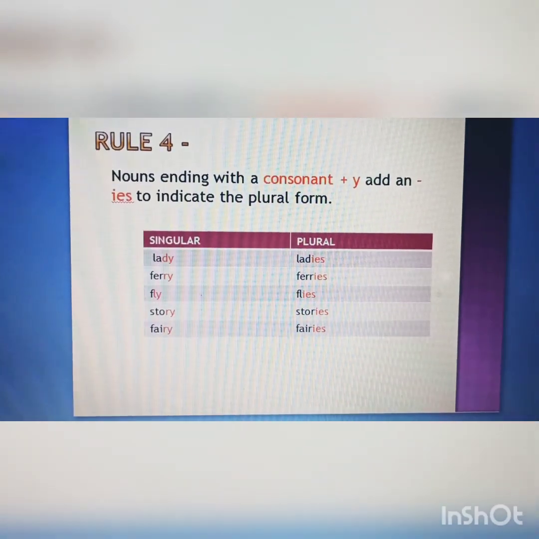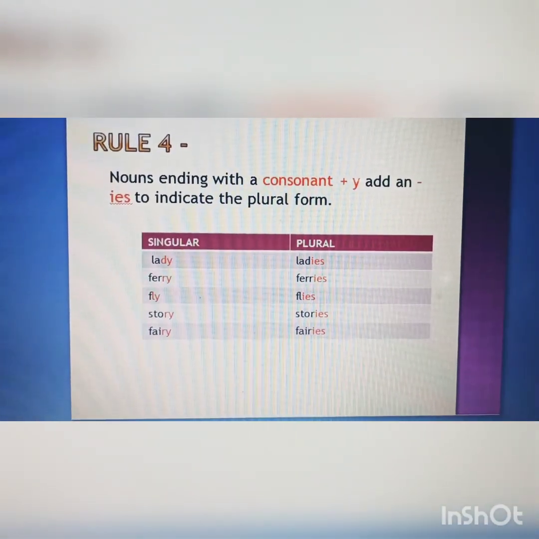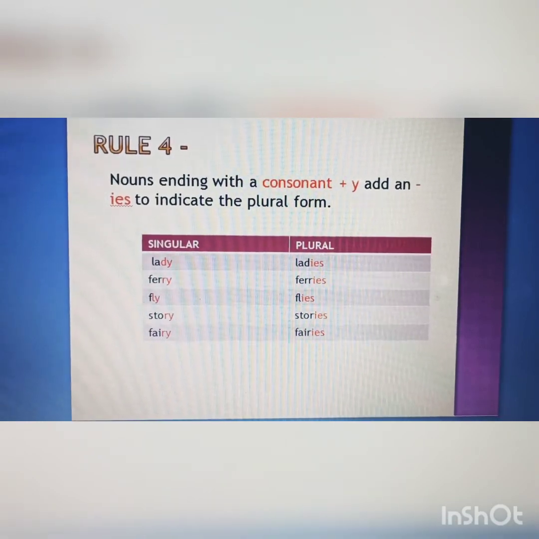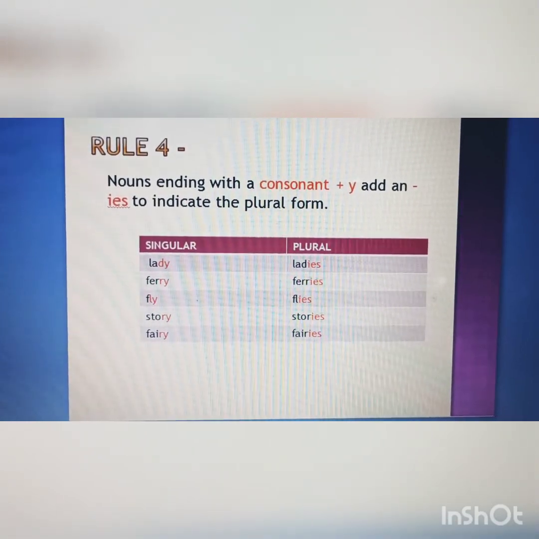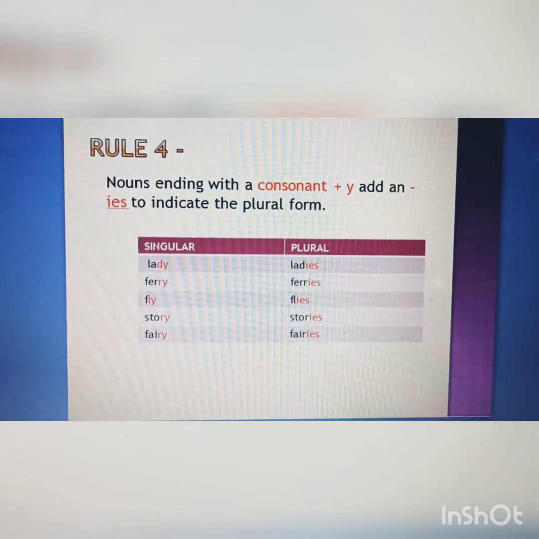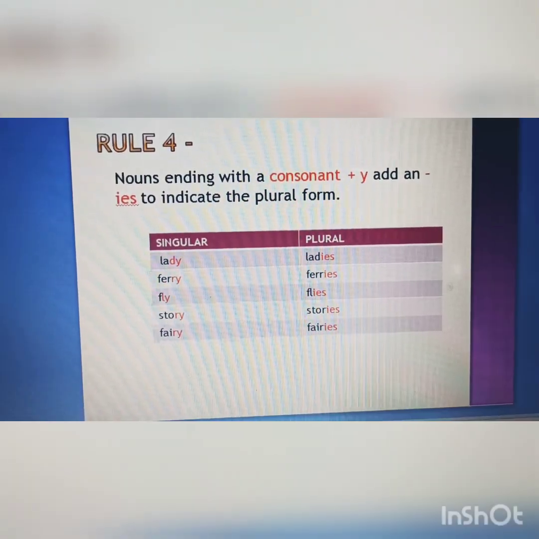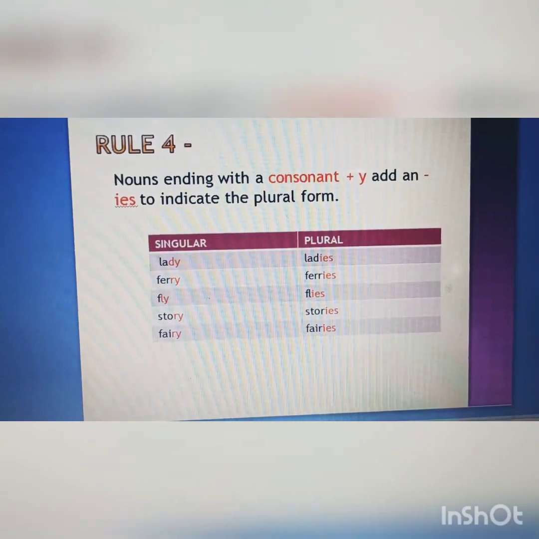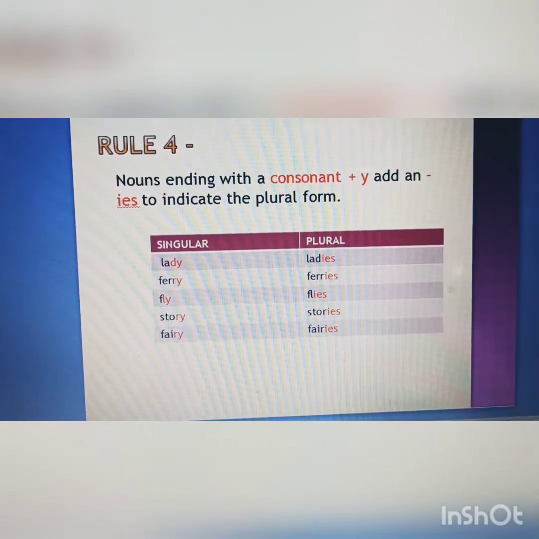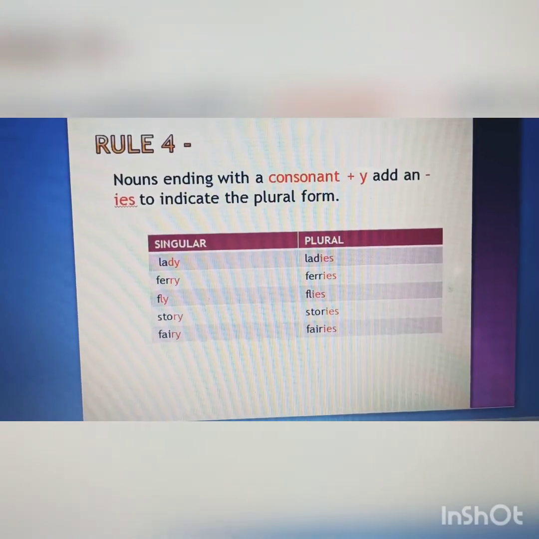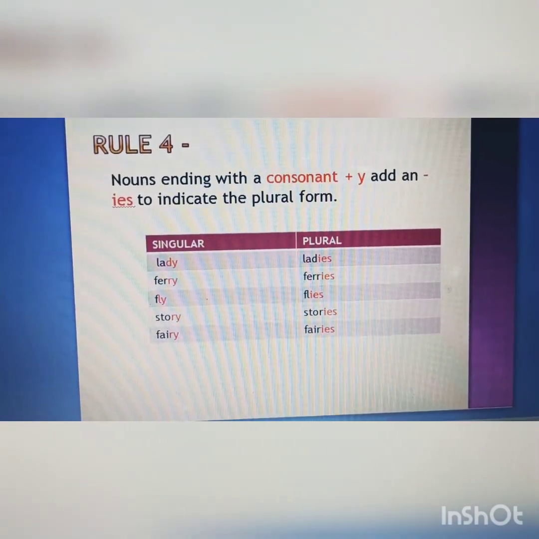Now let us see rule number 4. Rule number 4 states that nouns ending with a consonant plus Y add an IES to indicate the plural form. So there are certain nouns that end with a consonant plus Y. So they can be formed into its plural form by adding IES.